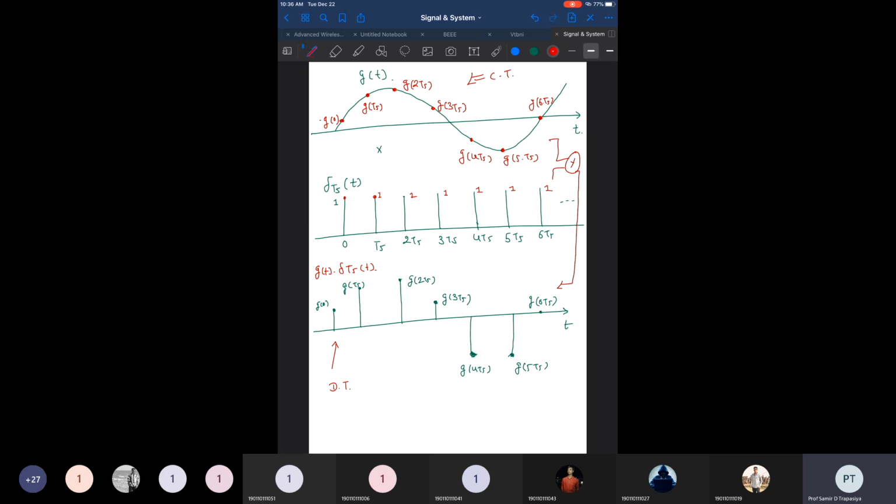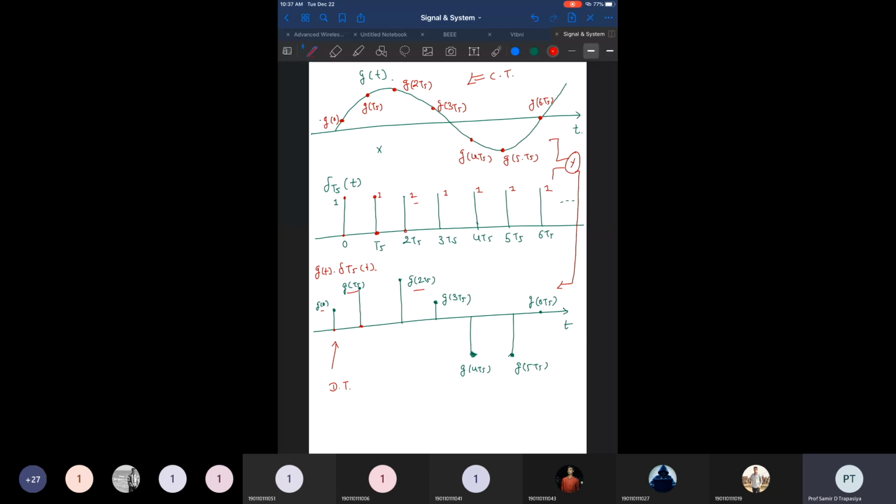If the impulse is present at ts, we have a value of g of ts. If the impulse is present at 0, we have a value of g of 0. Then at 2ts, we have a value of g of 2ts, and so on. But between 0 and ts, the impulse is absent.